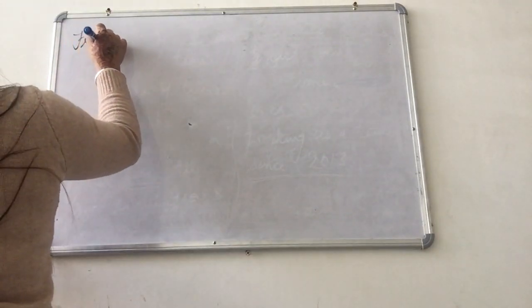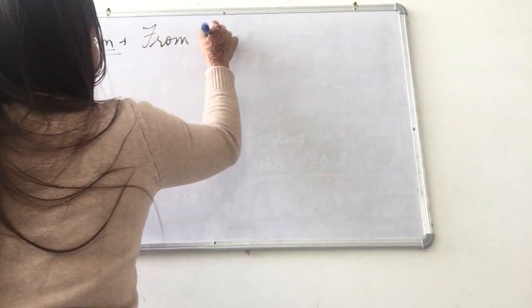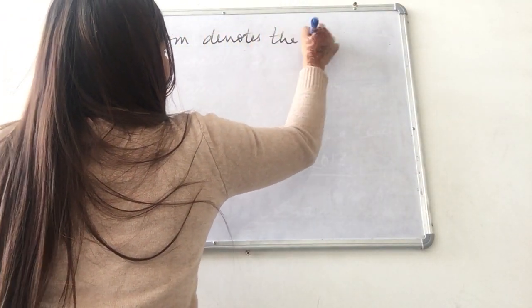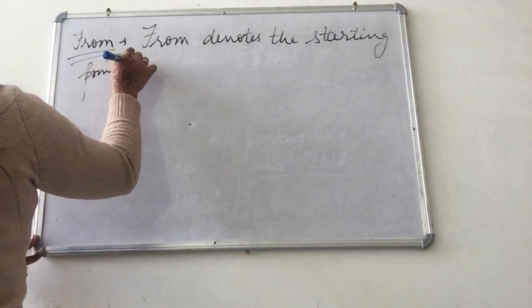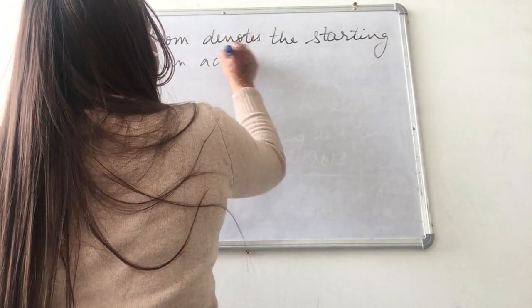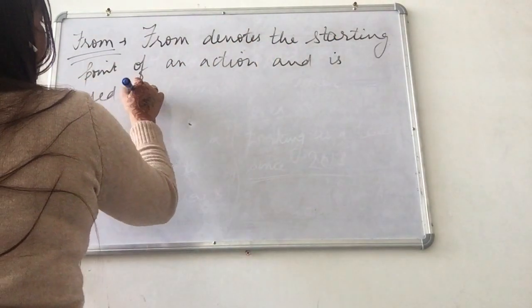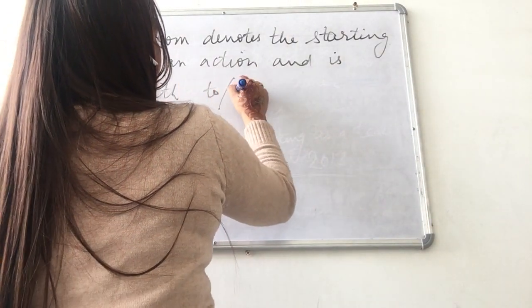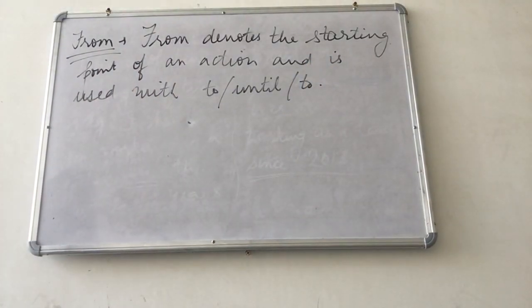What does from tell us? From denotes the starting point of an action, and is used with to, until, or till.